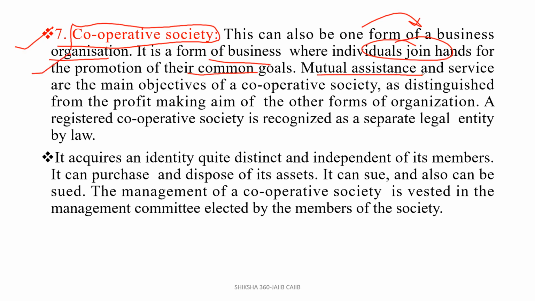Mutual assistance and service are the main objectives of a cooperative society, as distinguished from the profit making aim of the other forms of organization.